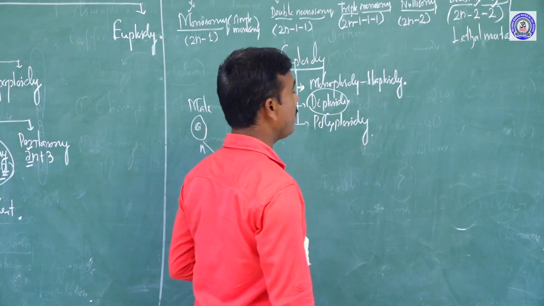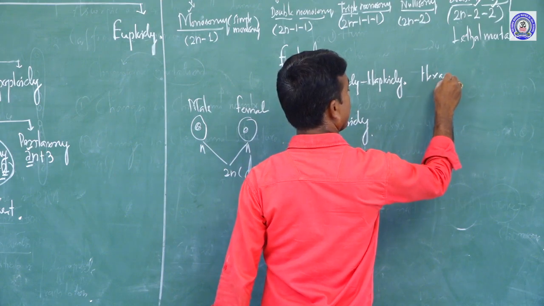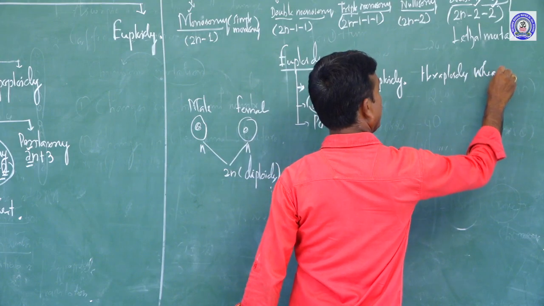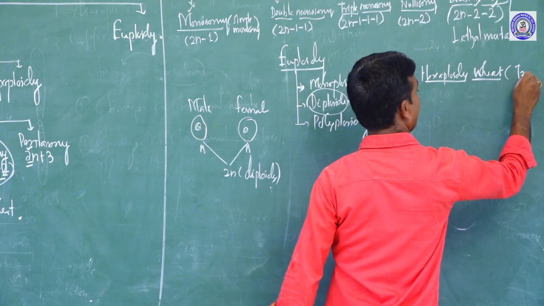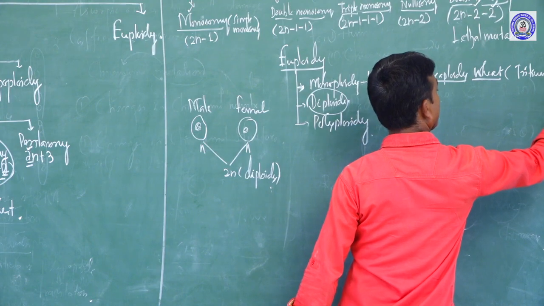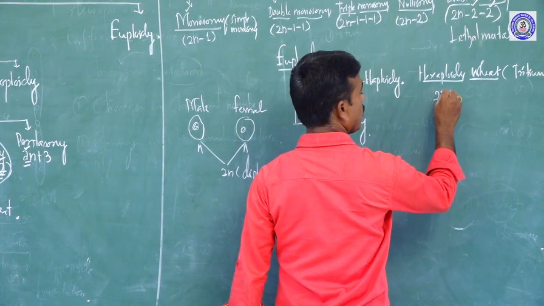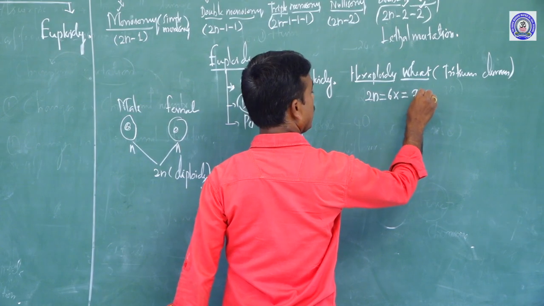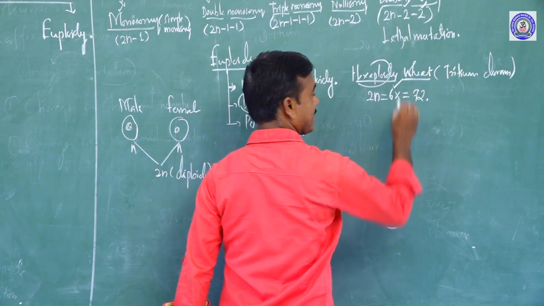For example, hexaploid wheat, Triticum durum. What is the hexaploid condition? 2n equals 6x equals 72. This is the hexaploid condition, 6x.